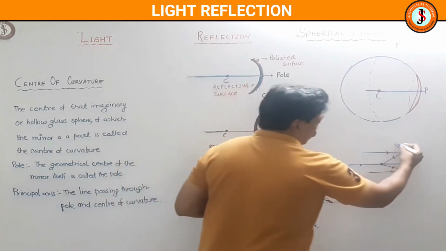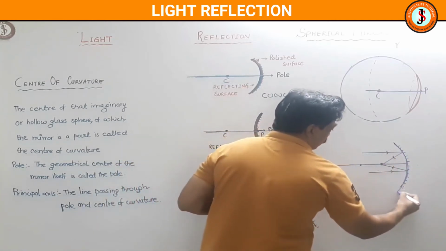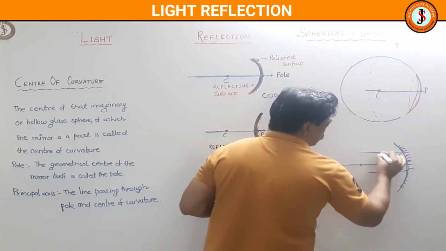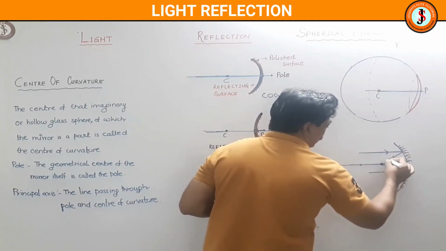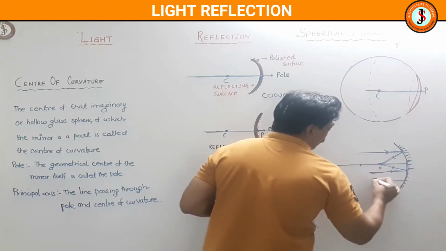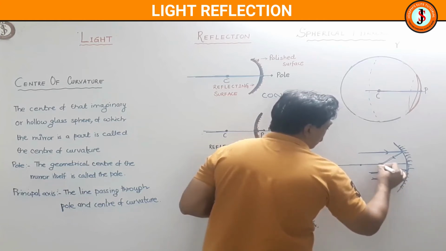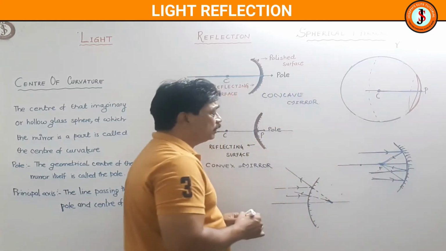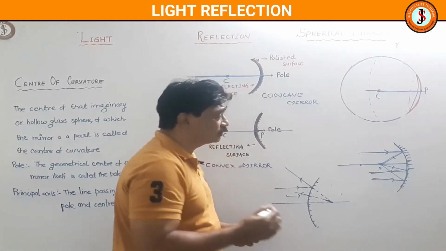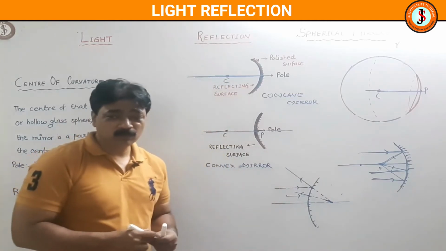There is a very important concept of focus. Try to understand. This is a concave mirror. A ray comes parallel to the principal axis and it meets at one point. Then the other ray comes parallel and meets. All the rays which are parallel and close to the principal axis will converge at one point, and that is known as the focus.